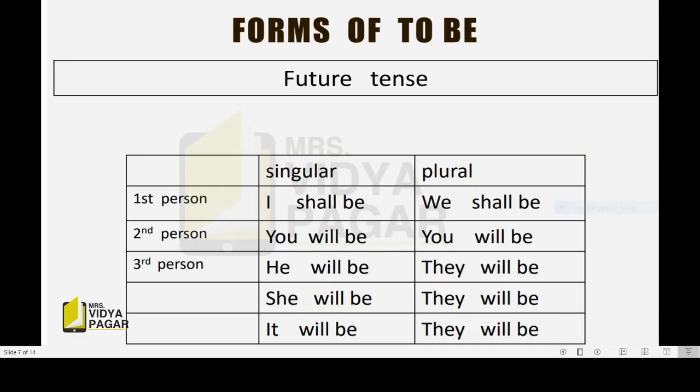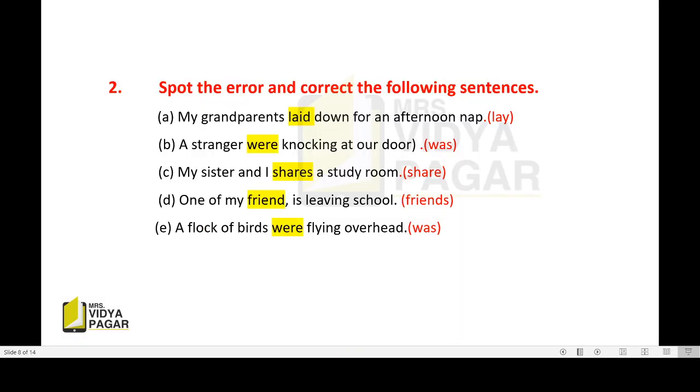Now forms of to be in the future tense. Again, first person, I shall be, its plural is we shall be. Second person, you will be, its plural is you will be. Third person, he will be, she will be, it will be, and the plural is they will be. Now how are we going to say it? I shall be, we shall be, you will be, you will be, he will be, she will be, it will be, they will be.